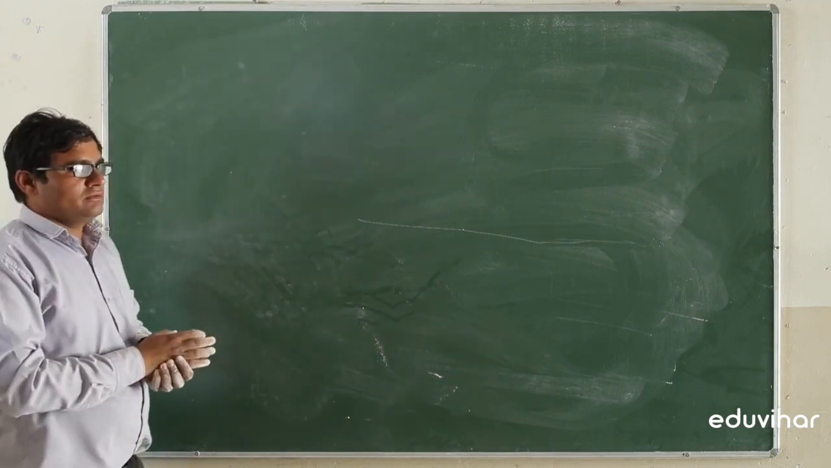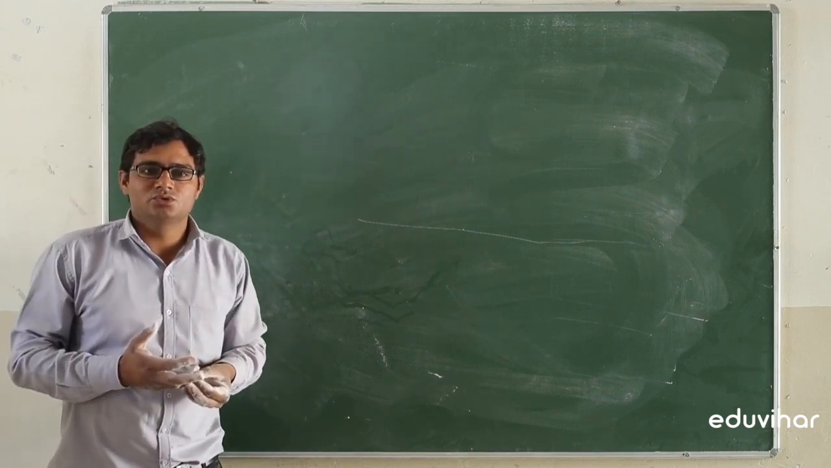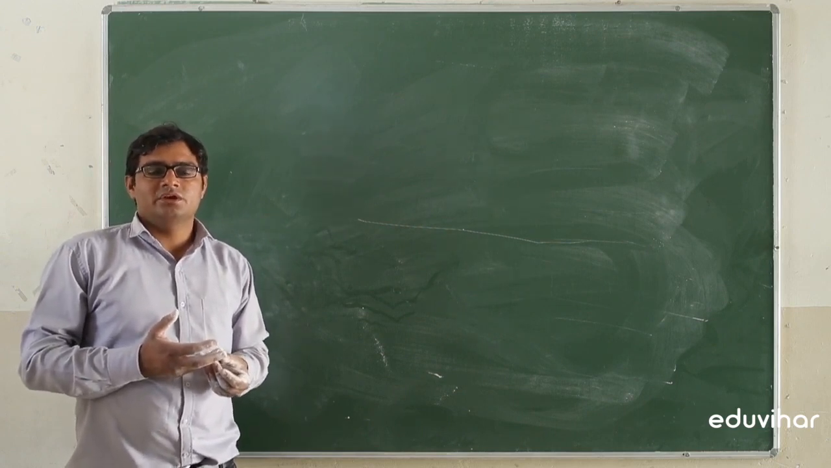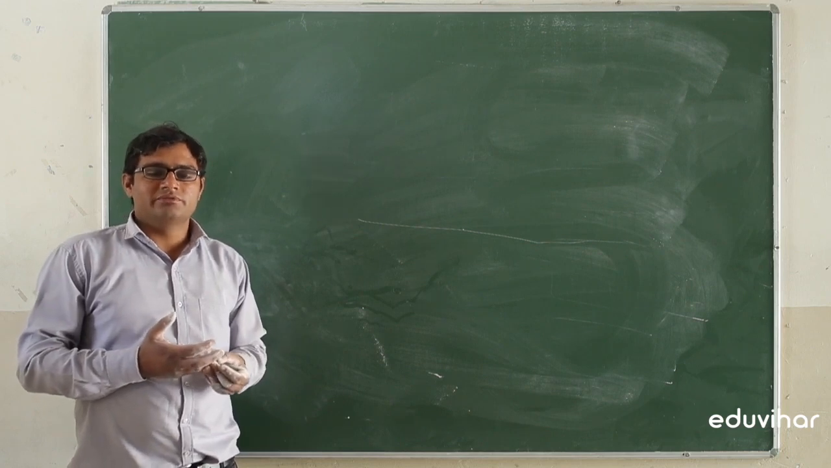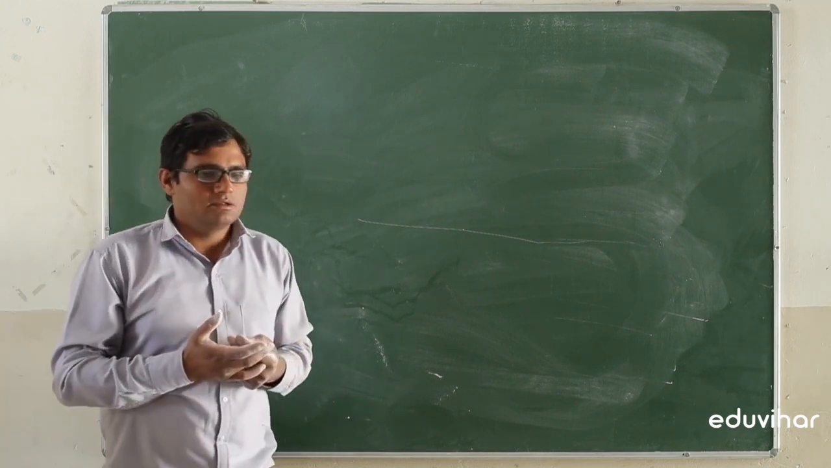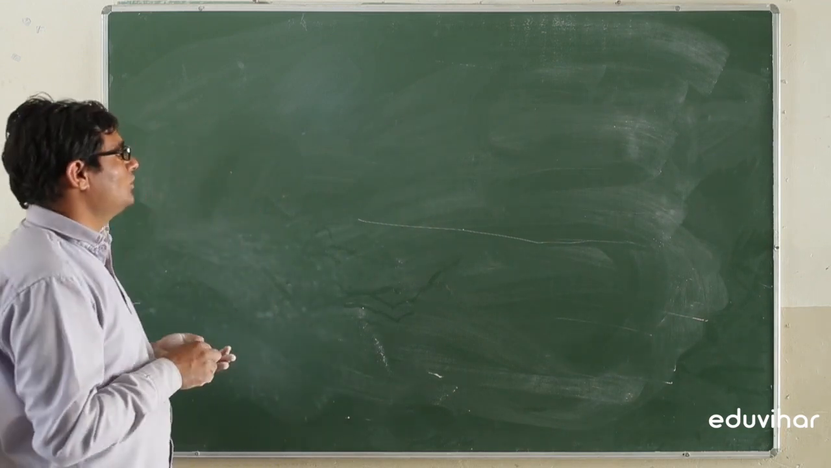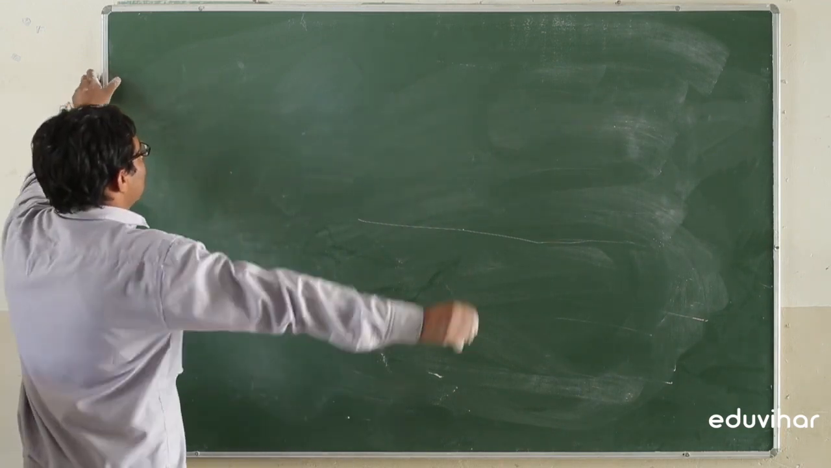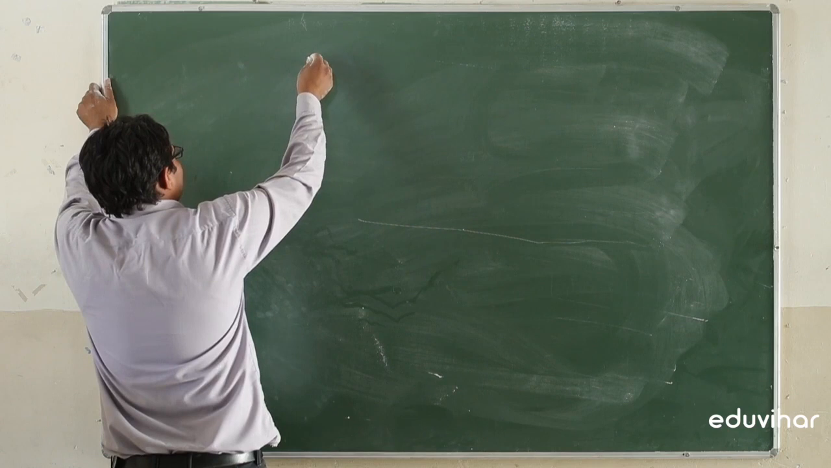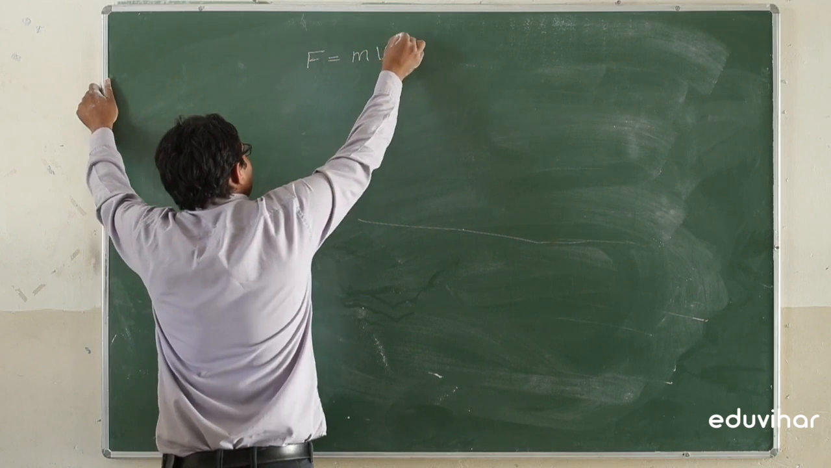Now, what are the uses of dimensions? Dimensions are used to check the accuracy of a formula. If we don't know the given formula, but we know the physical quantities, then we will calculate the value and we can check whether the formula is right or wrong. Suppose you take an example. If there is a formula F is mv square by r.